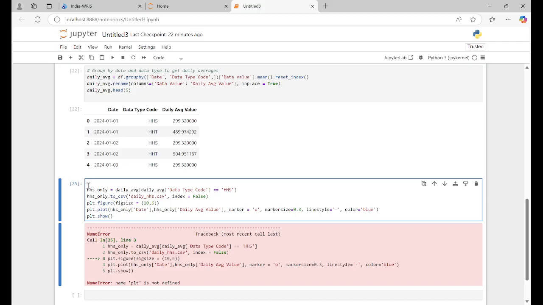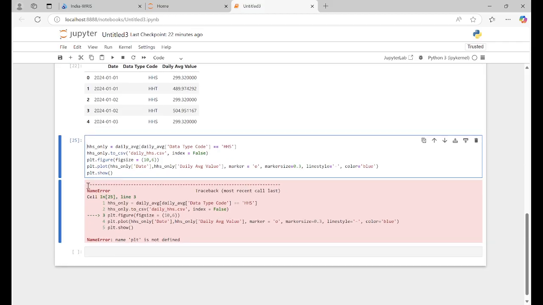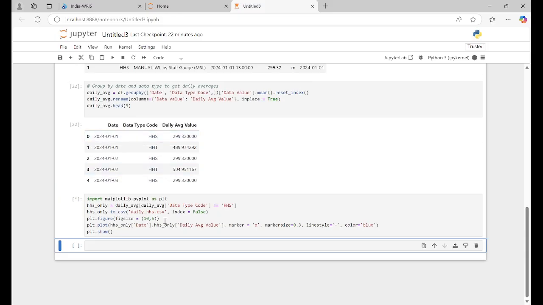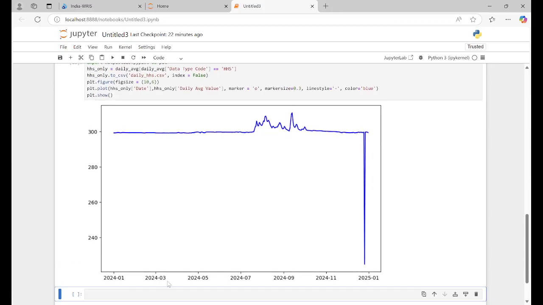You have to do that either in the beginning or later. So how do we do that? Import matplotlib.pyplot as plt. Now it will work, right? So you can see this one. You can see you have the date and this, right?